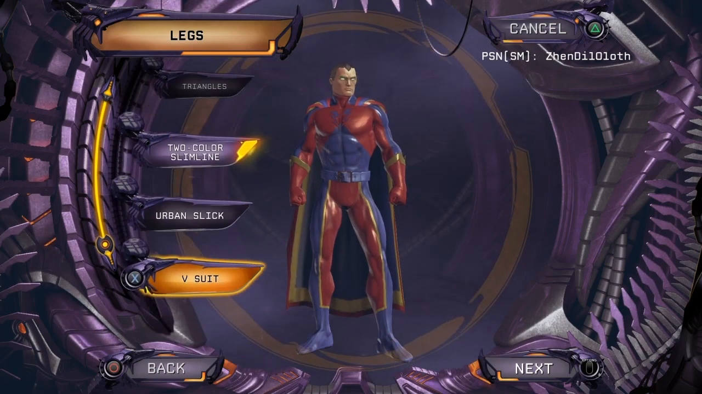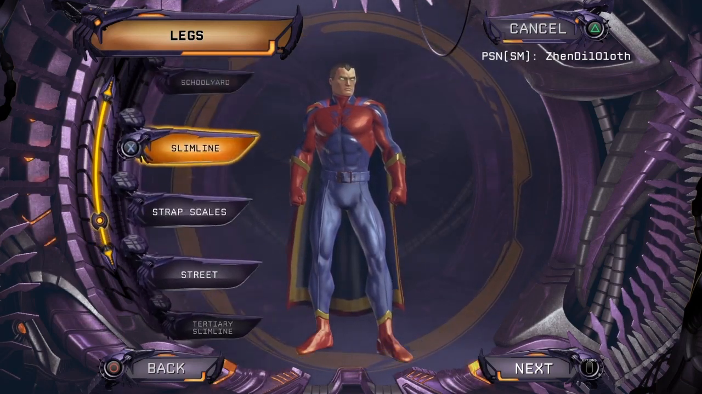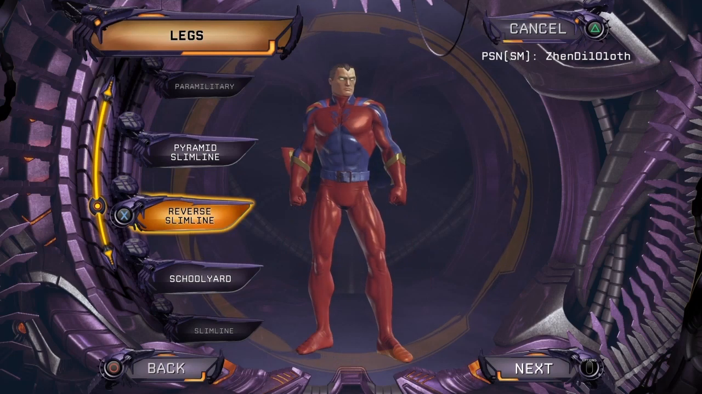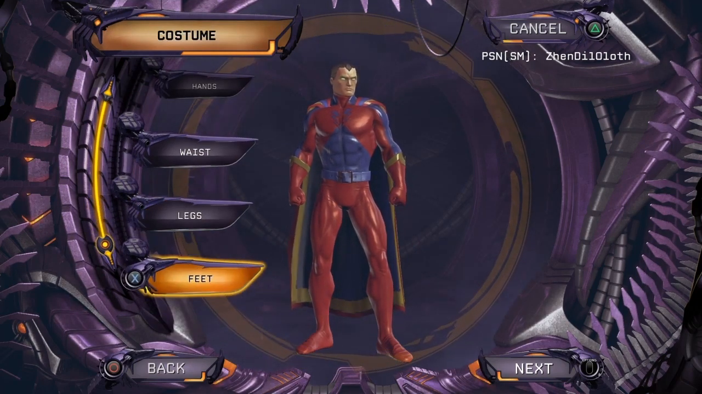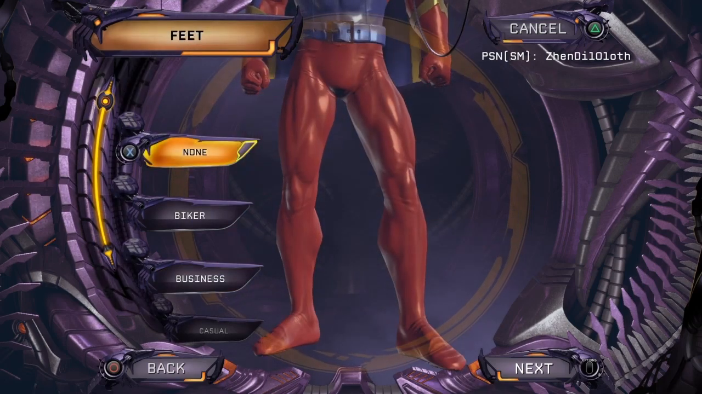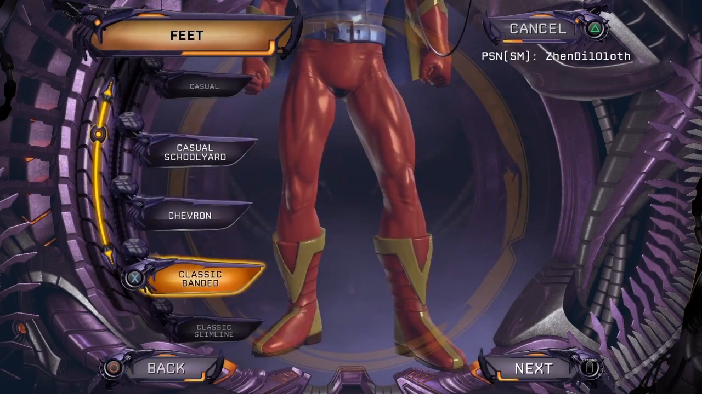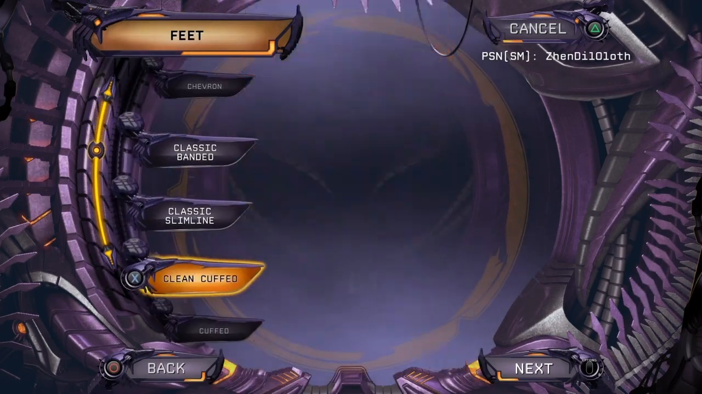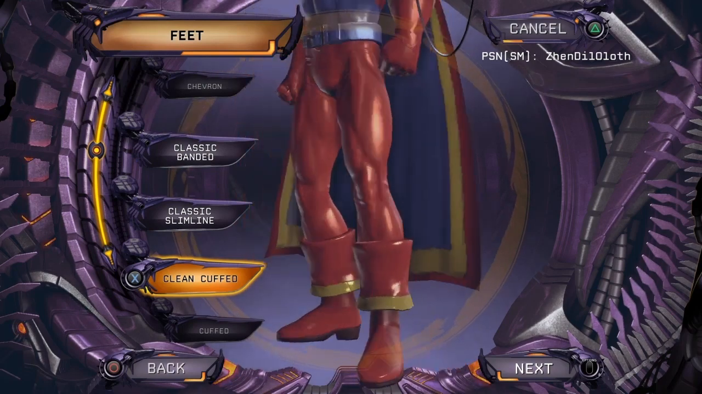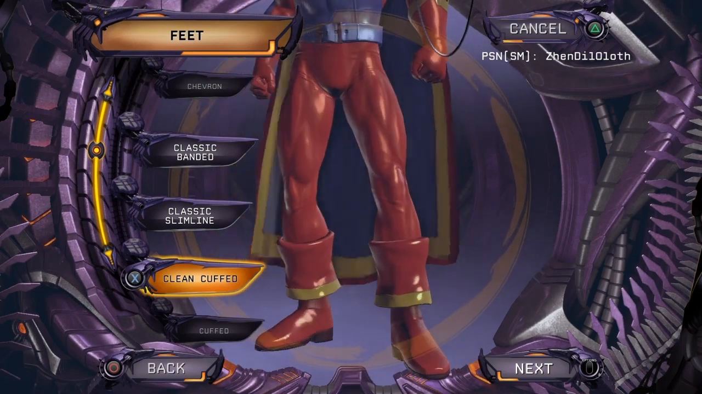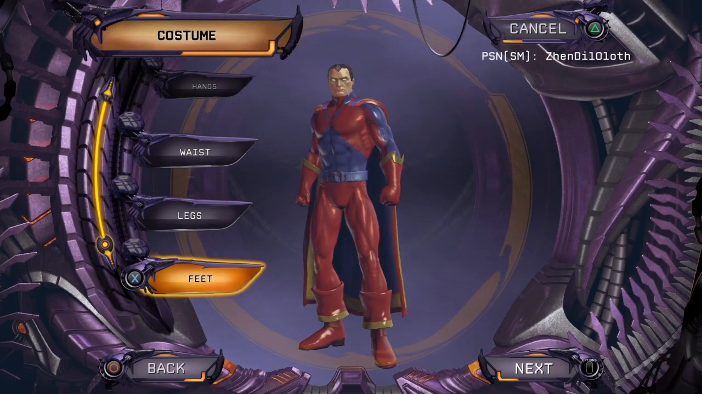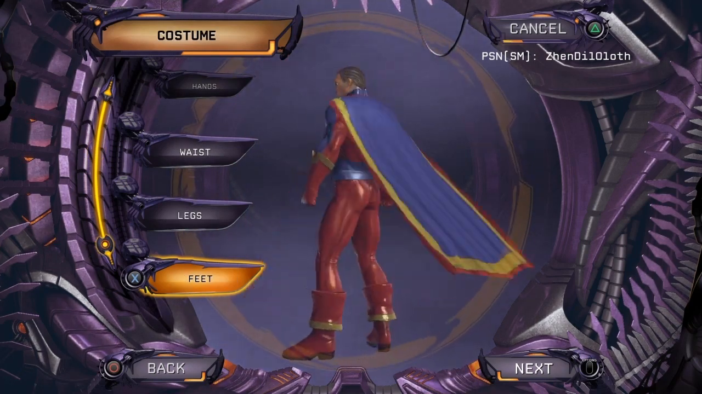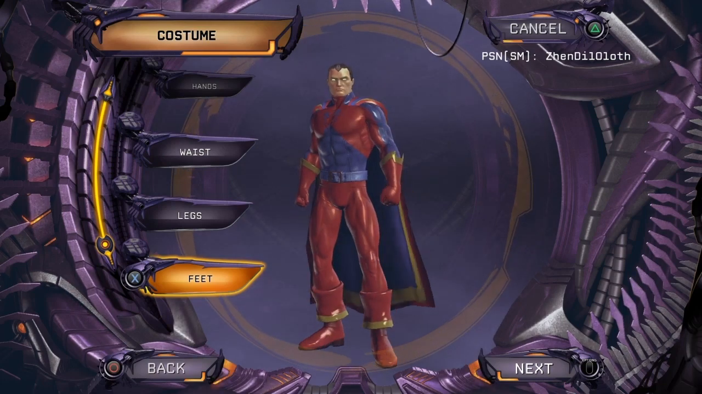For the legs, any number of slimline legs will do the trick. In this case, we will go with the reverse slimline. It's often the slimline I go for by default. And for the feet, the clean cuffed are pretty close to the classic style of our friend Black Adam, so we'll use those boots. So we pretty much have all the styles we need, so now let's tweak the colors.